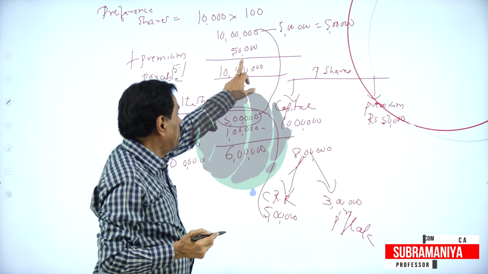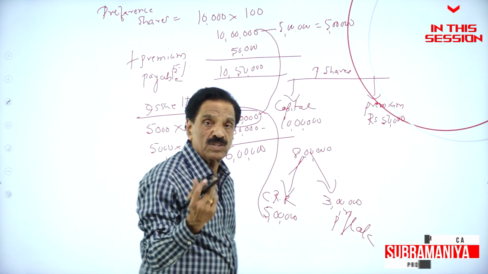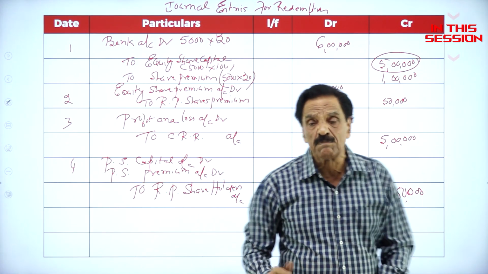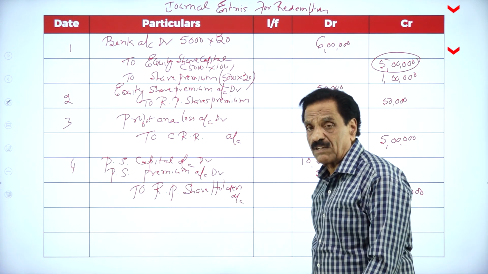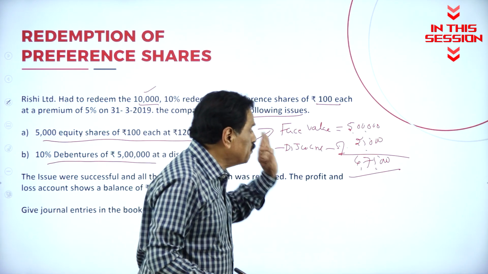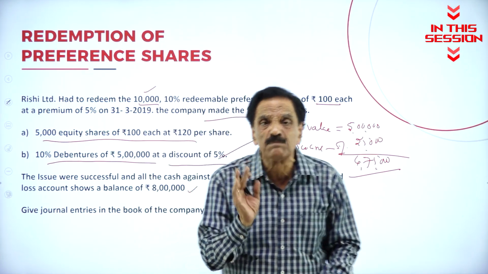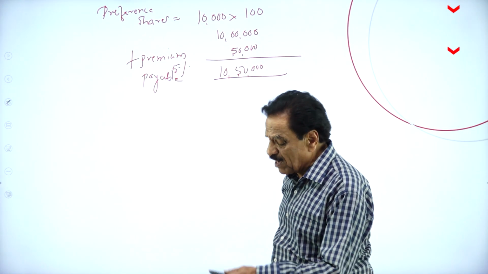What's your premium? 50,000. How much available? 1 lakh. For that we pay 50,000 rupees. Preference share capital account debit is 10 lakh. Preference share premium account debit is 50,000. So we are receiving the loan 4 lakh 75. But this money should not be utilized for redemption of preference share. So preference share premium should be paid out of the equity share premium.